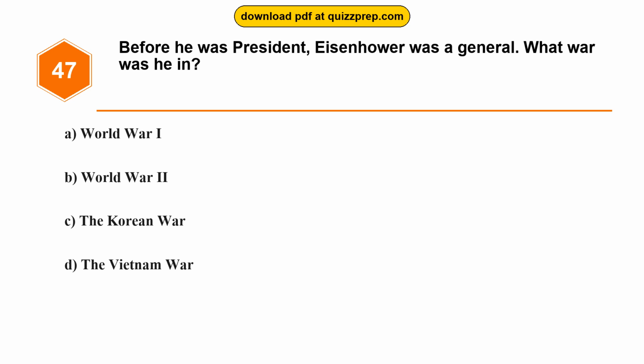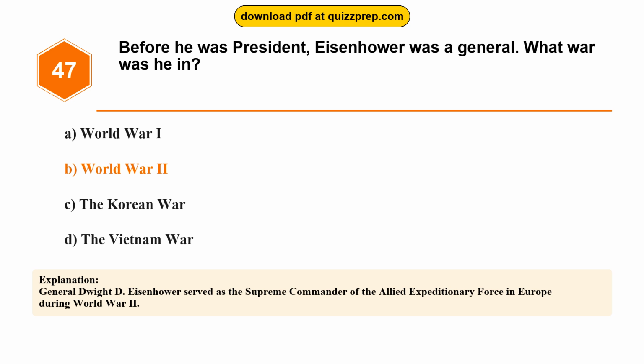Before he was president, Eisenhower was a general. What war was he in? Option A, World War I. Option B, World War II. Option C, the Korean War. Option D, the Vietnam War. The correct answer is option B, World War II. General Dwight D. Eisenhower served as the supreme commander of the Allied Expeditionary Force in Europe during World War II.